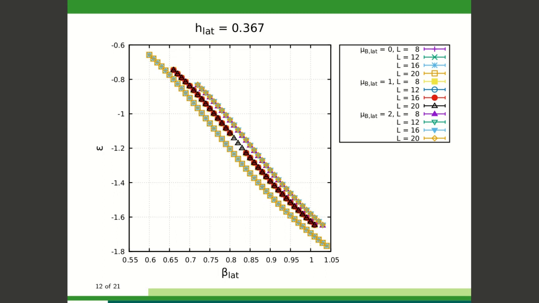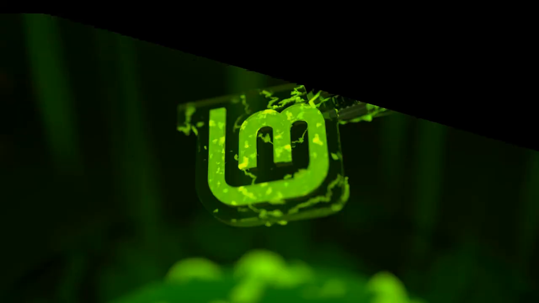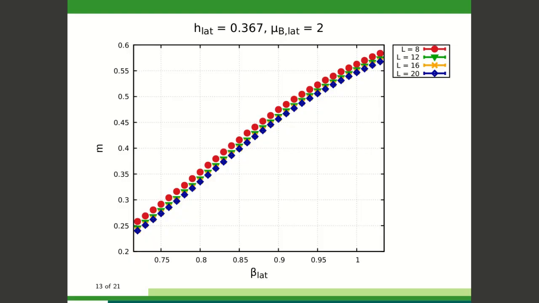In this figure, we observe the energy density of the system at different volumes and at some values of the chemical potential. We observe the energy density to be a smooth function of beta. This is a first indication of a crossover instead of a first order phase transition, indicating the location of the critical endpoint. In this figure, we observe now the magnetization density versus beta. We also see a smooth behavior of the magnetization density.